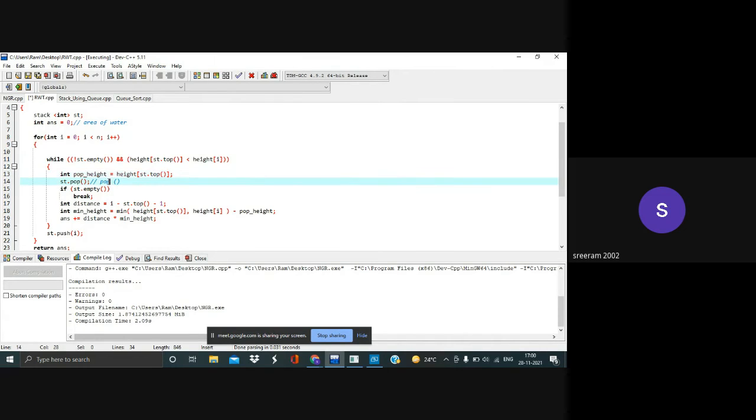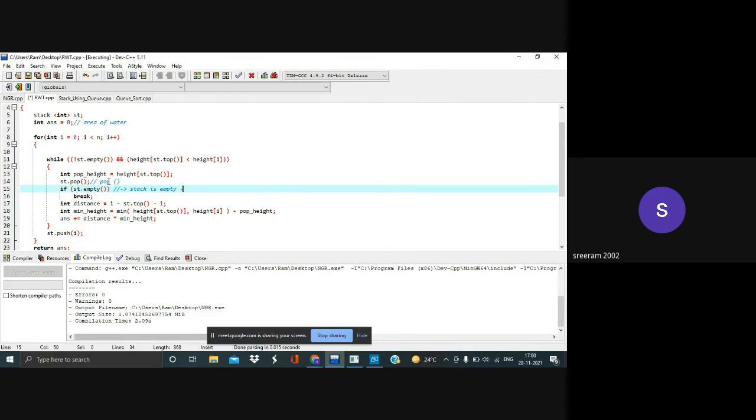So if you want to store the popped element just before it gets deleted, we have to use st.top, store the element, and then pop it. And whenever the element is popped, we check if the stack is empty after popping is done. Initially, it cannot be empty because we are checking this condition; only if it is not empty will it get into the loop.